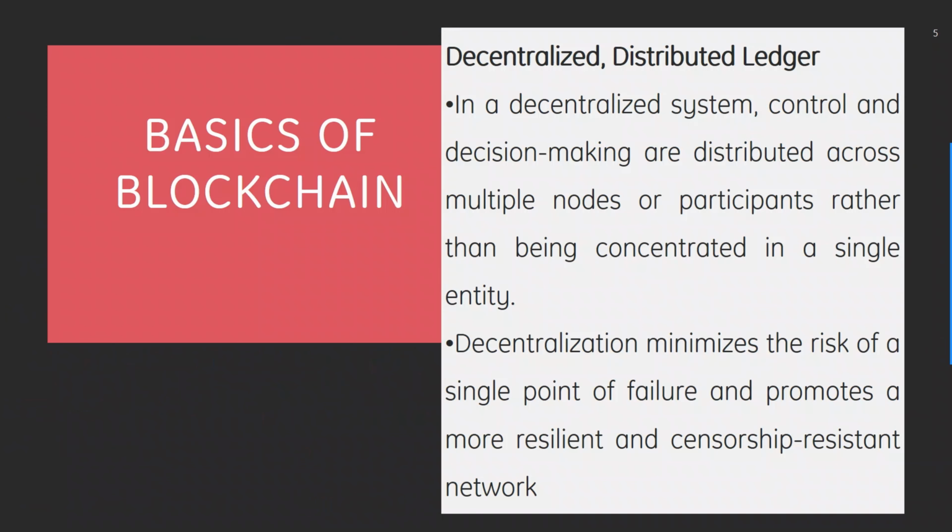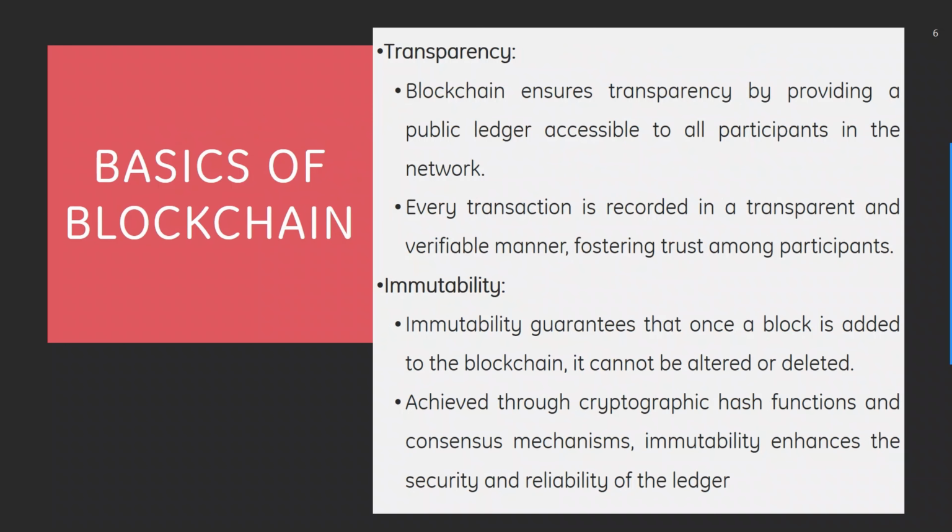Some of the basics of blockchain include the decentralized distributed ledger. In decentralized systems, control and decision making are distributed across multiple nodes rather than being concentrated in a single entity. Decentralization minimizes the risk of a single point of failure and promotes a more resilient and censorship-resistant network. Then we have transparency. Blockchain ensures transparency by providing a public ledger accessible to all the participants in the network. Every transaction is recorded in a transparent and verifiable manner, fostering trust among participants.